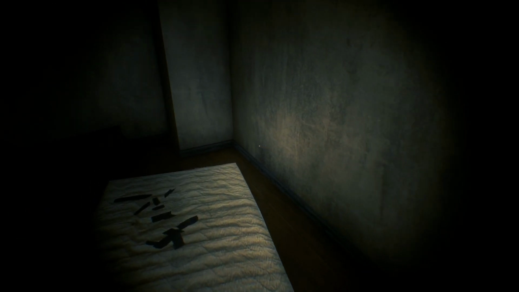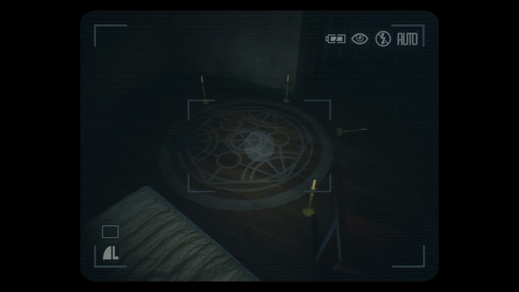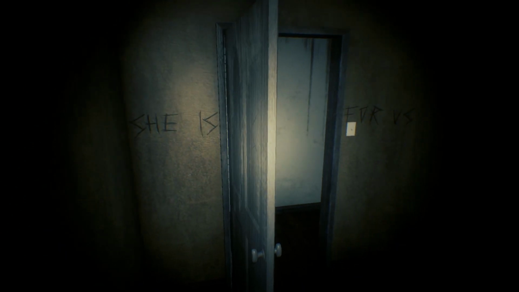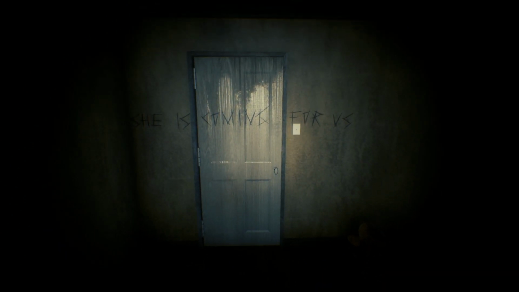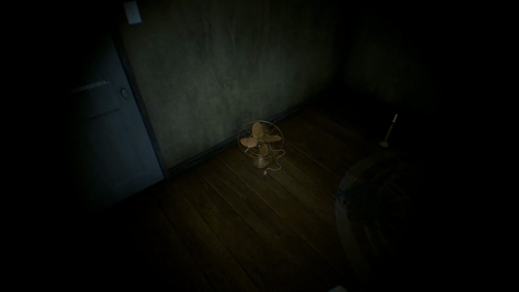That's creepy. I swear. She is coming for us. I swear to God, if this just turns out to be some creepy ghost, like, ooh, they were just haunted the entire time kind of thing, I'm going to be really upset.